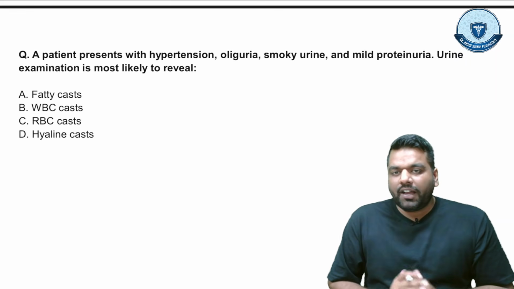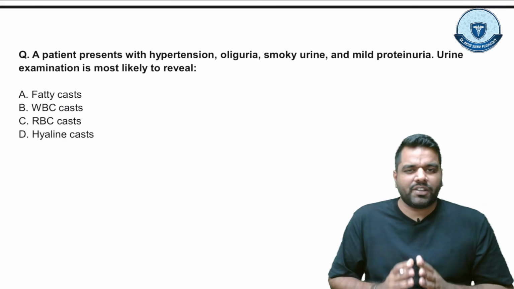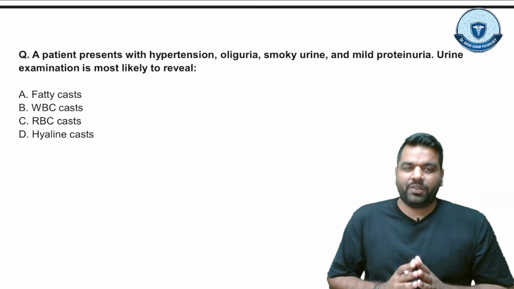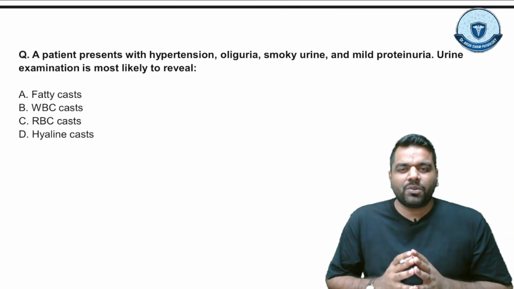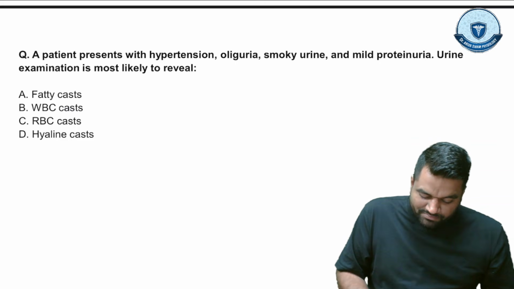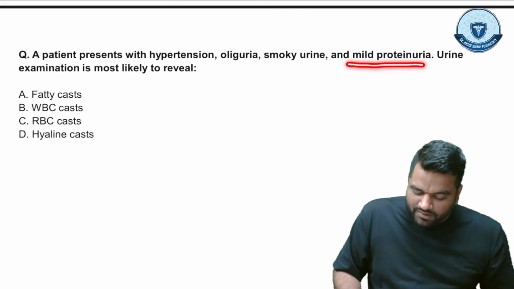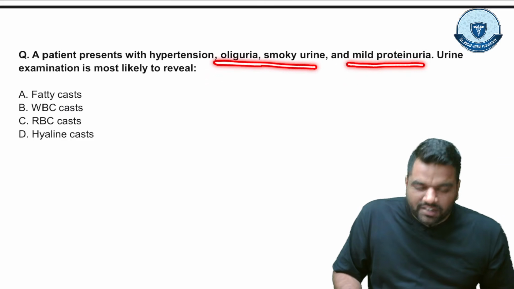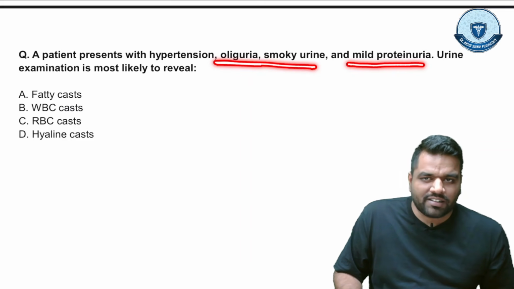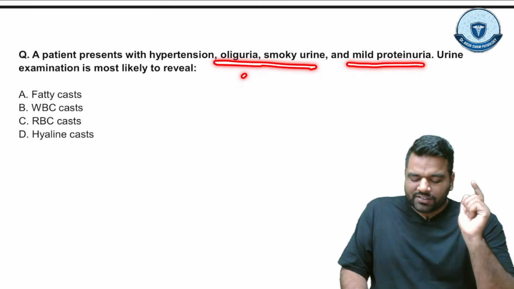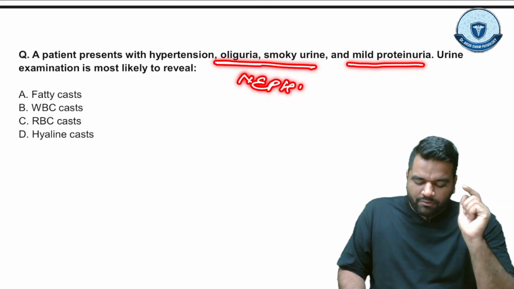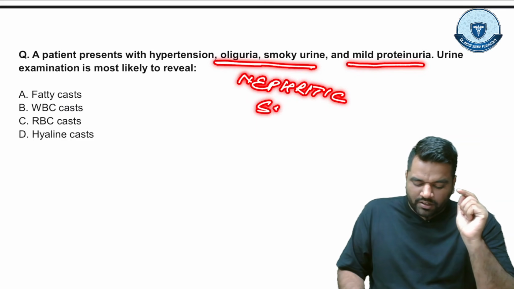A patient presents with hypertension, oliguria, smoky urine, and mild proteinuria. Urine examination is most likely to reveal, guys, mild proteinuria, smoky or cola-colored urine, oliguria, and hypertension. This is a clear-cut case of nephritic syndrome.